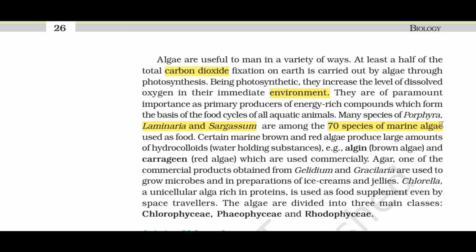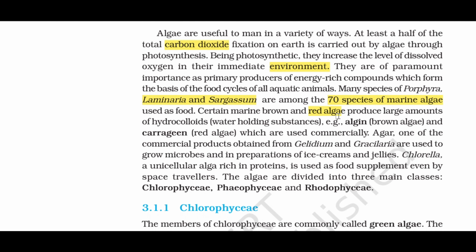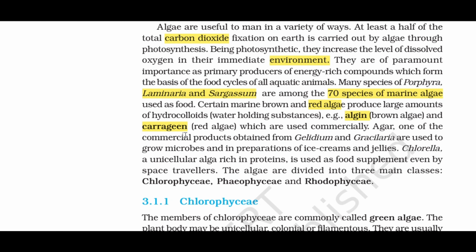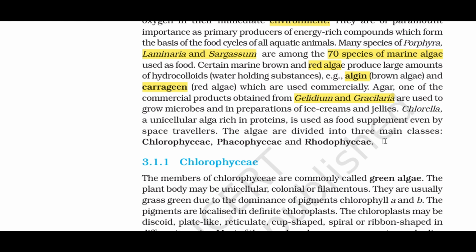Certain marine brown and red algae produce large amounts of hydrocolloids, water-holding substances, for example algin in brown algae, and carrageen in red algae, which are used commercially. Agar, one of the commercial products obtained from Gelidium and Gracilaria, is used to grow microbes and in preparations of ice creams and jellies. Chlorella, a unicellular alga rich in proteins, is used as a food supplement even by space travelers. The algae are divided into three main classes: Chlorophyceae, Phaeophyceae and Rhodophyceae.